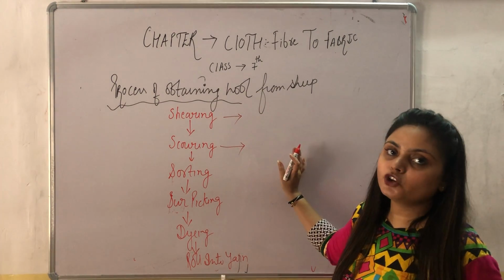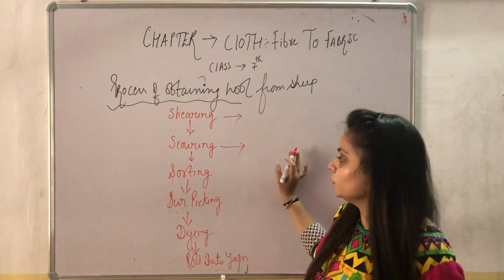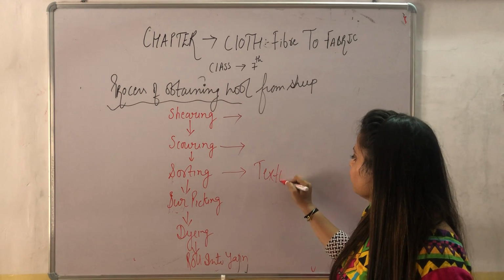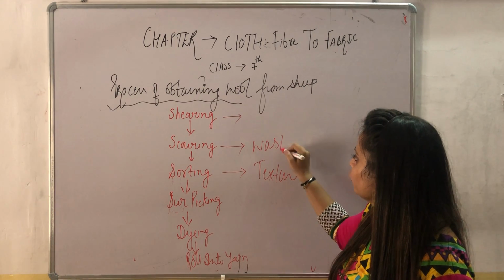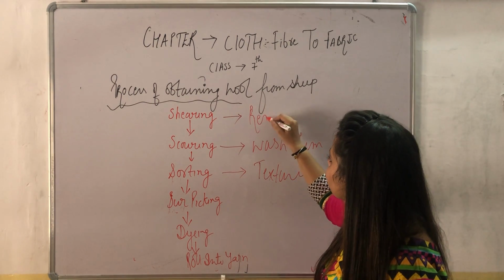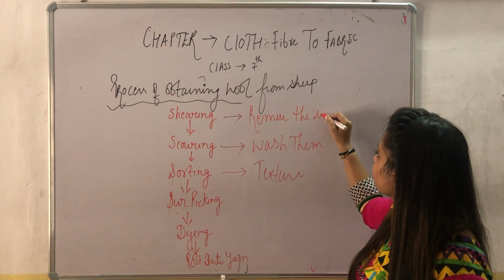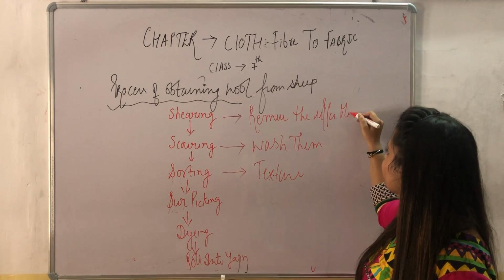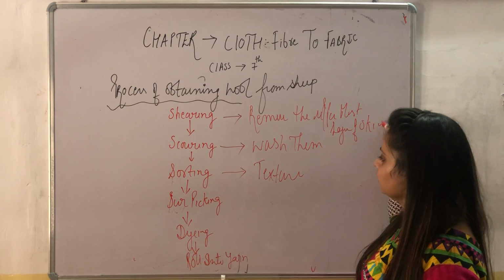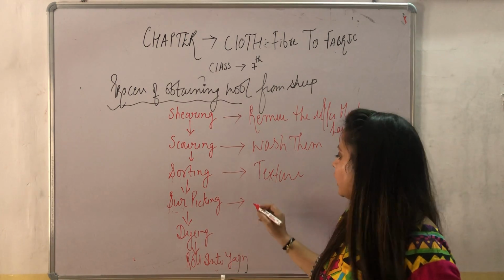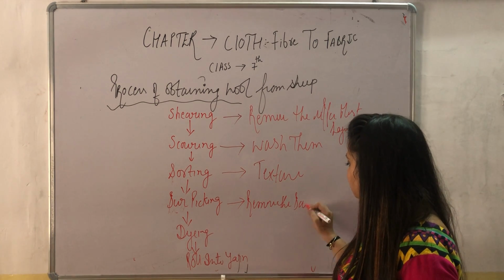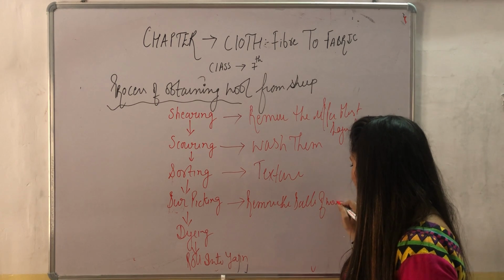Before we briefly discuss all these steps: shearing means we have to remove the uppermost layer of the sheep's skin. Scouring means we have to wash the hair with water. Sorting means we have to differentiate the texture. Burr picking means we have to remove the balls of wool.